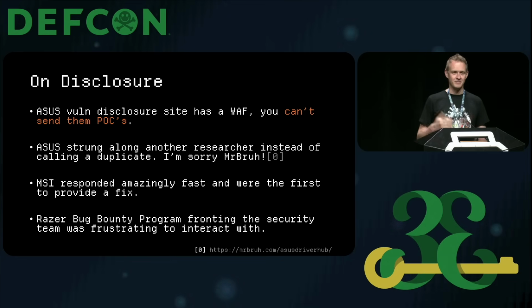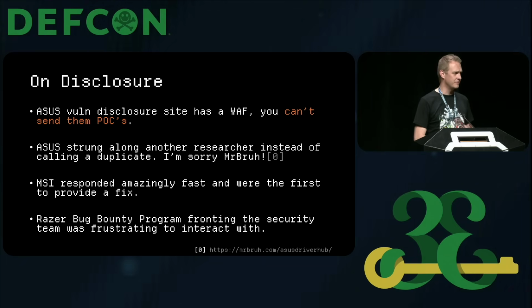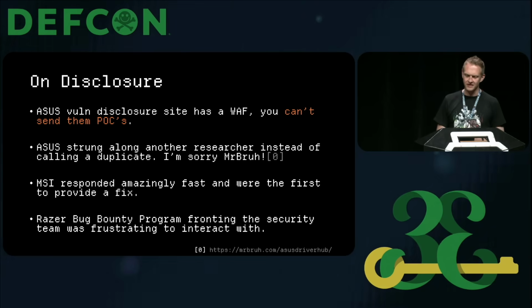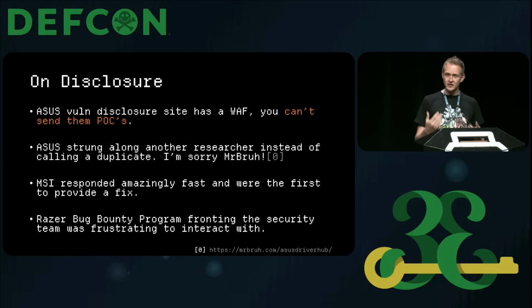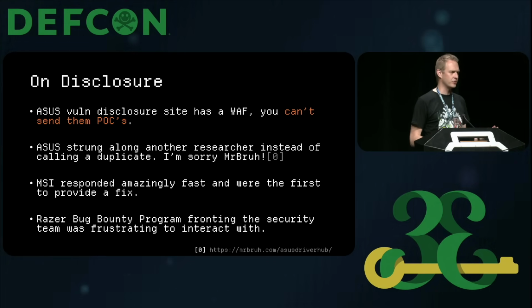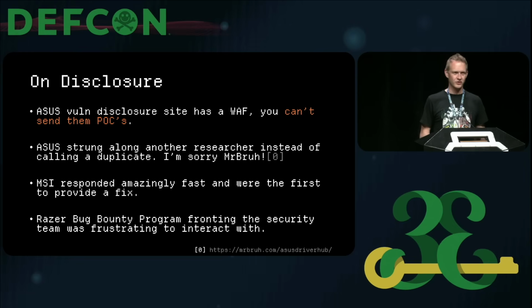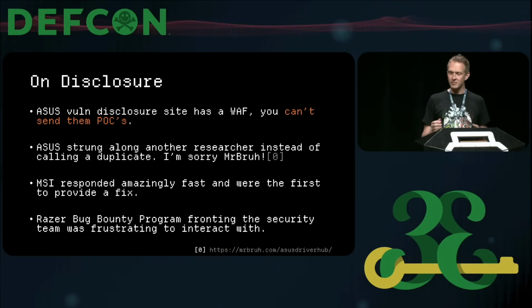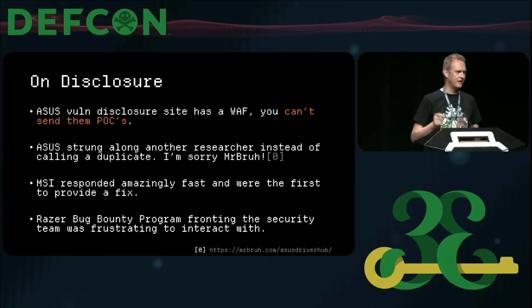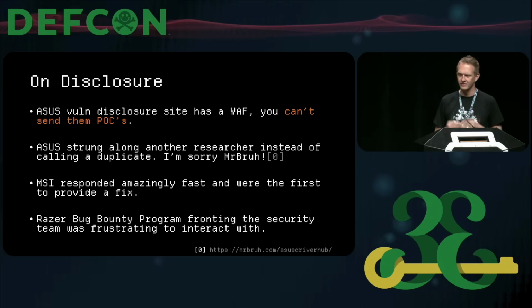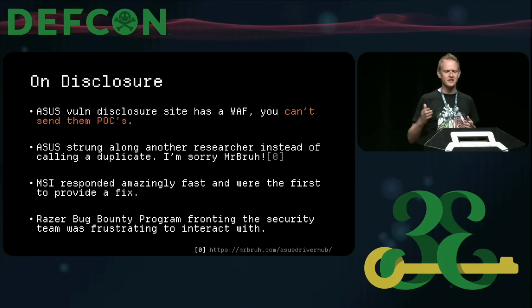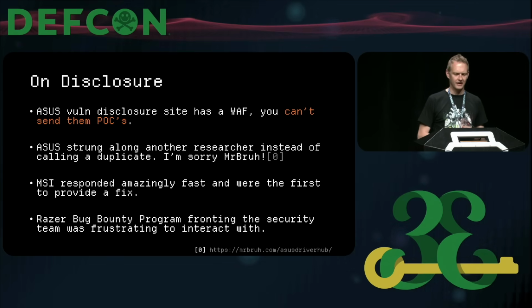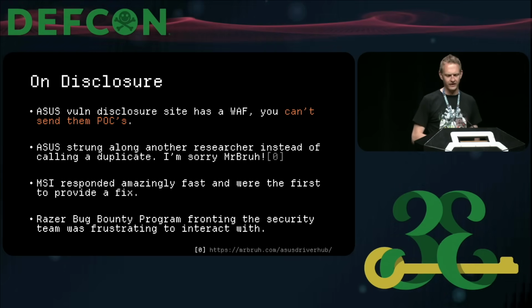On the positive side, MSI responded incredibly fast. The communication was clear, they were the first one to fix their bugs, etc. So that's definitely a win. From a Razer perspective, though, they used a bug bounty program which effectively fronted the security team. When I reached out trying to talk to someone about this DEF CON talk, the CVE, etc., I couldn't believe how many tickets on an internal system ended up in my mailbox as they're sort of pushing this around. Who can I talk to? It unnecessarily delayed the process, I think, and I think the communication could be a little bit better there.